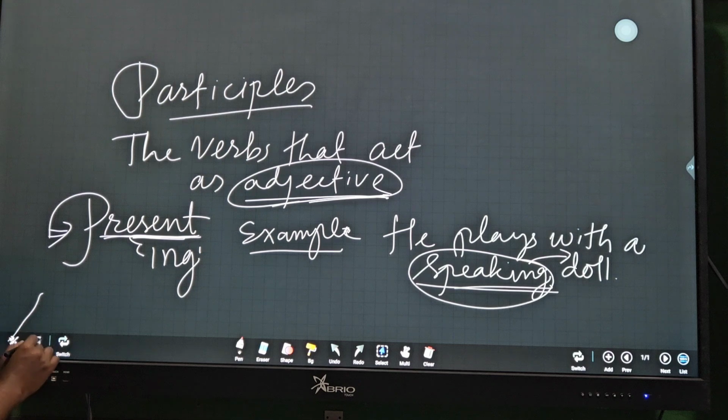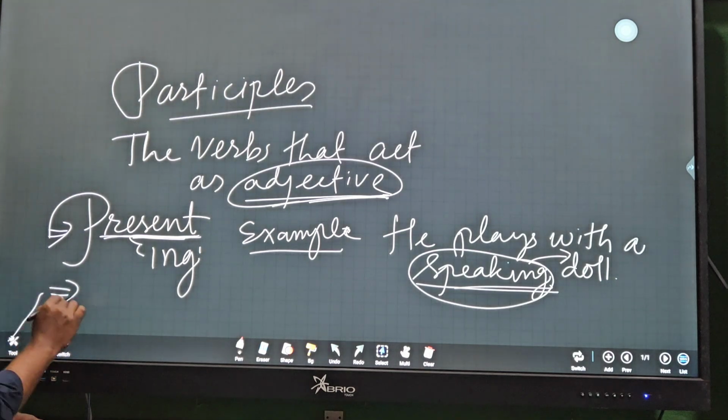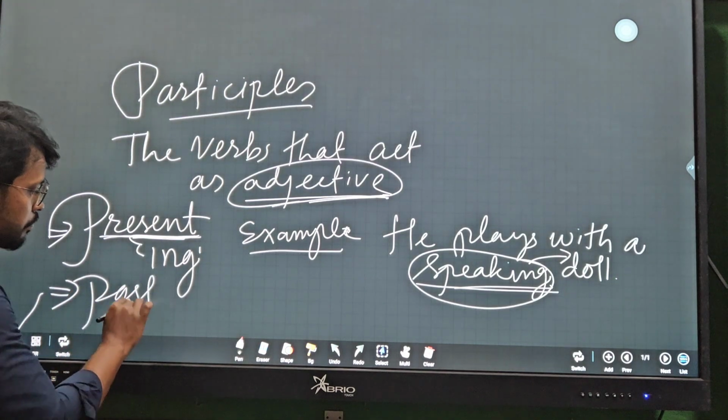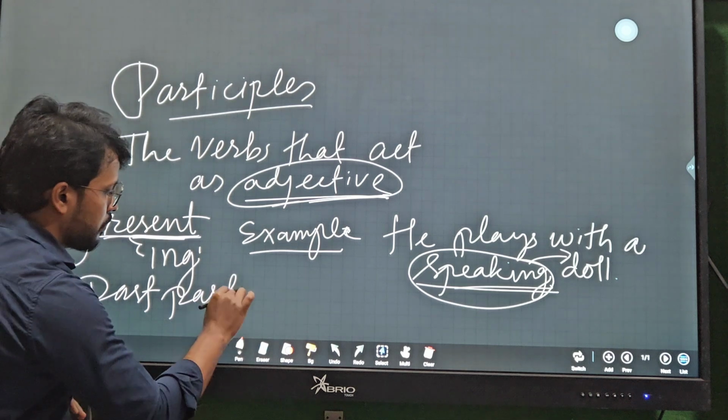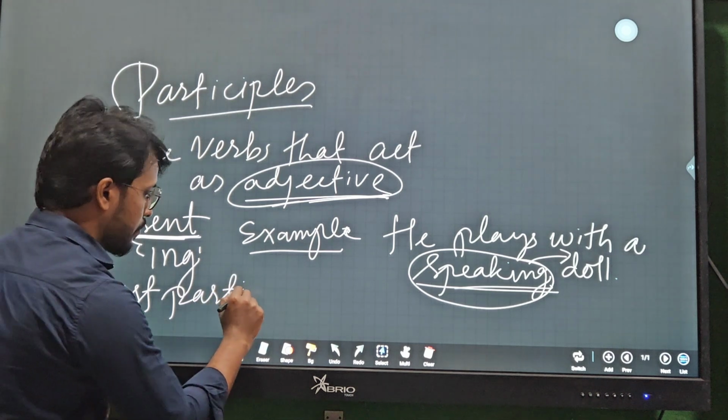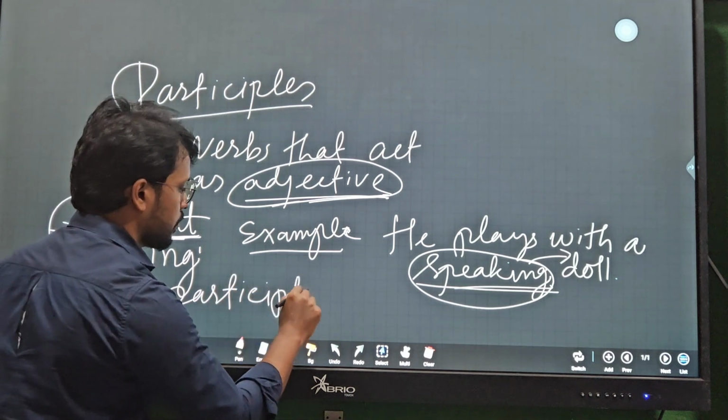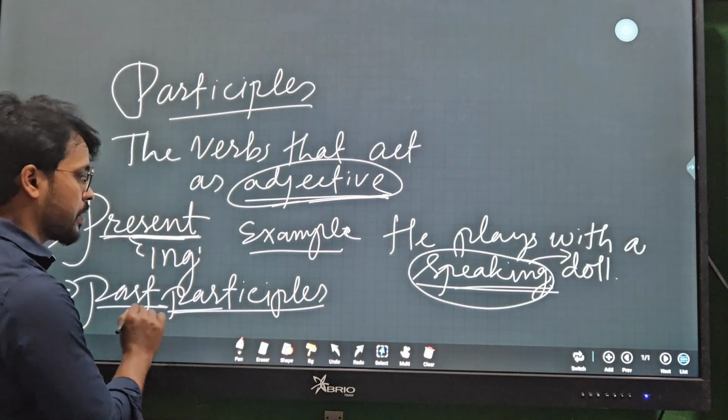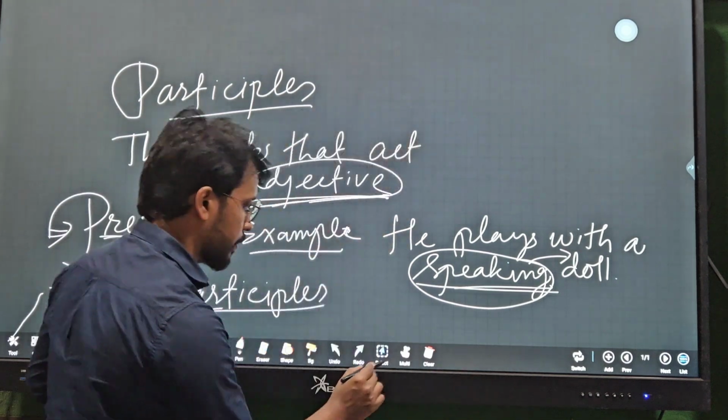The second one is past participles. We'll see the example.